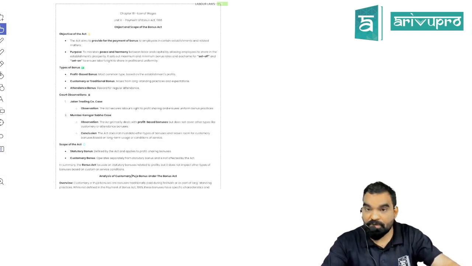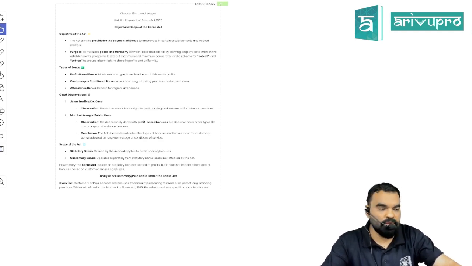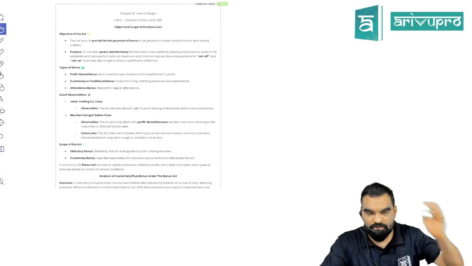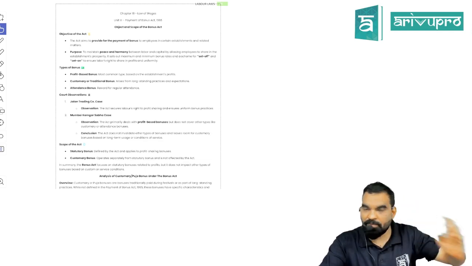When it comes to Payment of Bonus Act, it is putting a statutory obligation on the employer of certain establishments where the Bonus Act is applicable, that they have to ensure shared prosperity. It means if the organization is earning something, it should also be shared with the person who is contributing to the organization's growth, and that is nothing more than the employees.